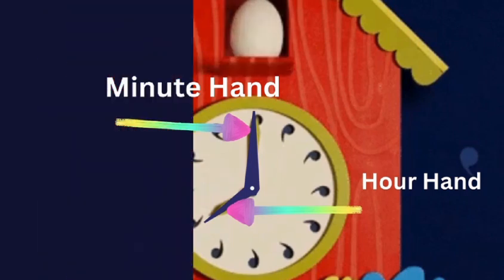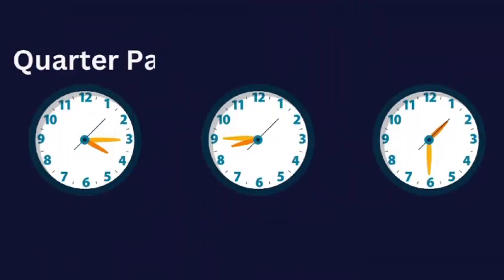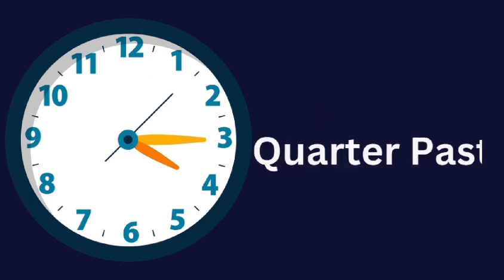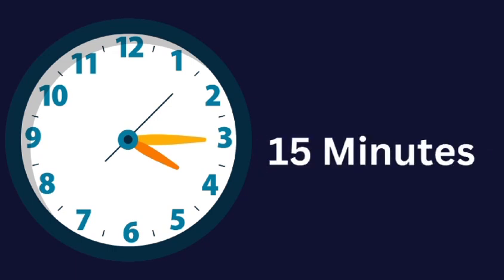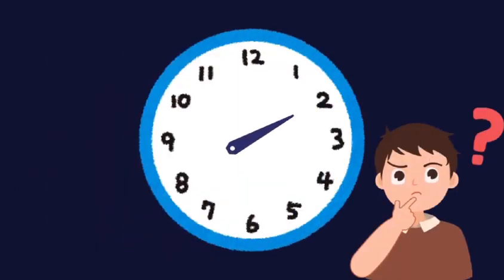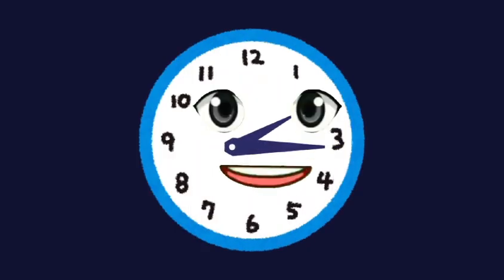Fantastic! Now let's talk about three important terms: quarter past, quarter to, and half past. These help us understand time better. Are you ready? Here we go. When the minute hand is on 3, we say it's quarter past the hour. That means 15 minutes past the hour. For example, if the hour hand is on 2 and the minute hand is on 3, it's quarter past 2. Quarter past means the minute hand is on the 3.